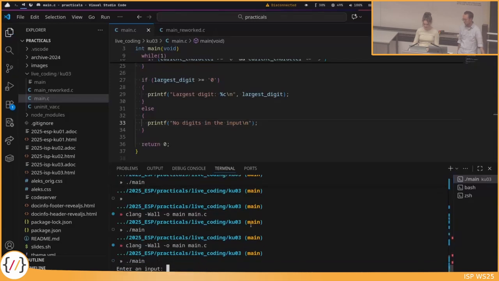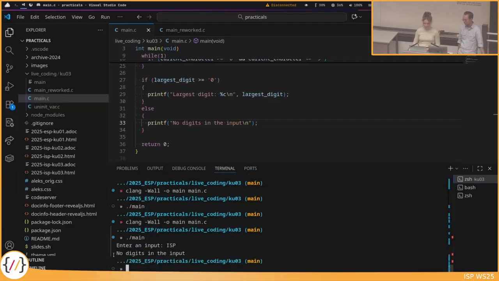Okay, please enter an input. Now something without any digits. And then, yeah, we get no digits in the input. So this is working now very nicely. Maybe just one more thing about this concept that we are using here.